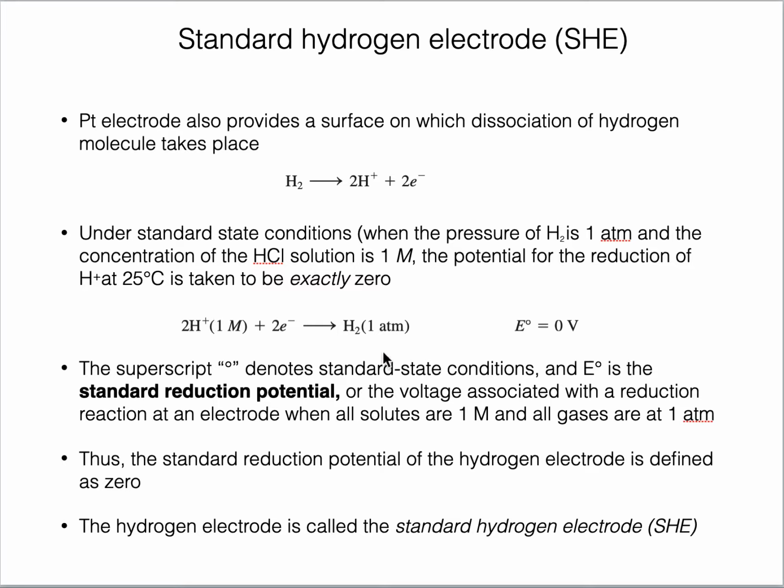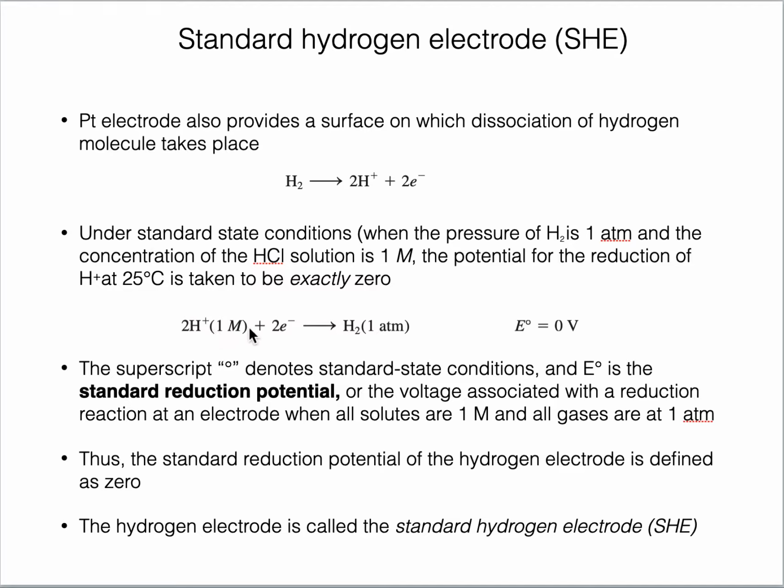Particularly for this reduction reaction of hydrogen ions, when two electrons are combining with hydrogen ions and they are getting reduced to hydrogen gas, the standard electrode potential is set as 0 volt. Since this is a reduction reaction, this one is an oxidation reaction and the lower one is a reduction reaction.